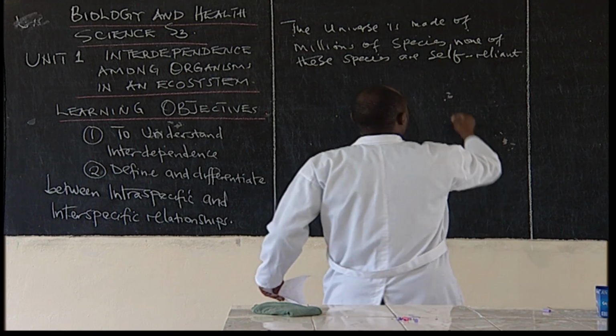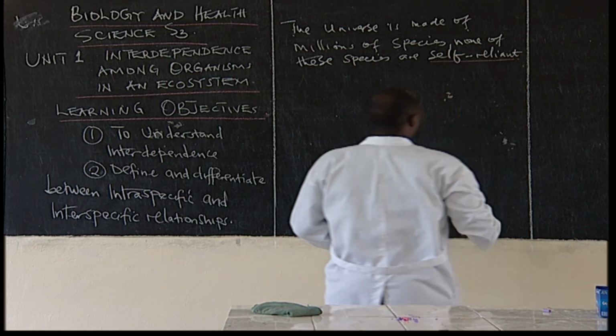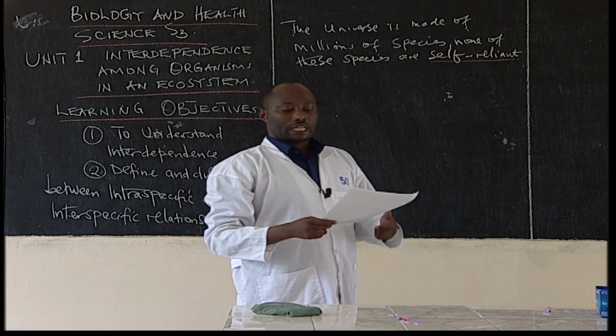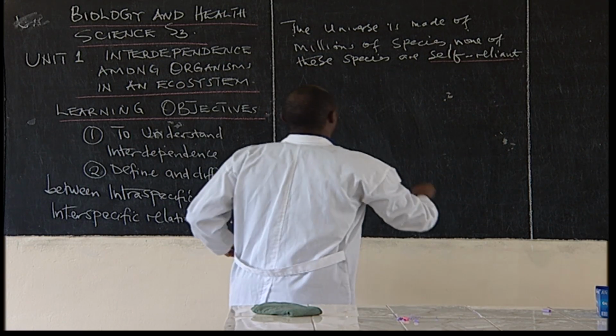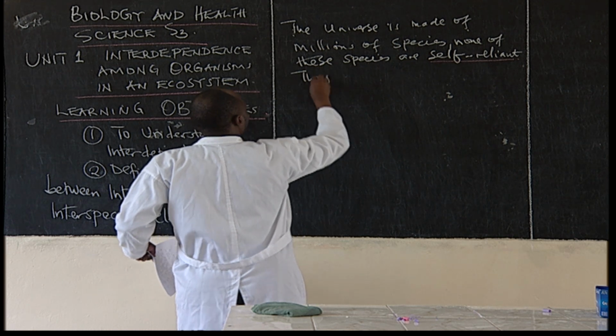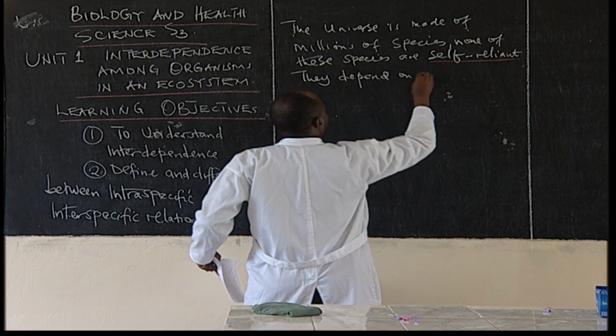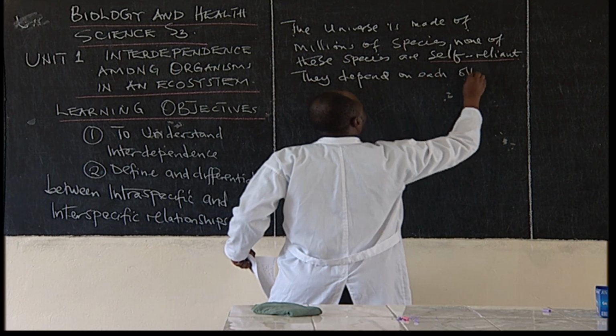You underline that word self-reliant. It depends on other organisms. They all depend on each other.